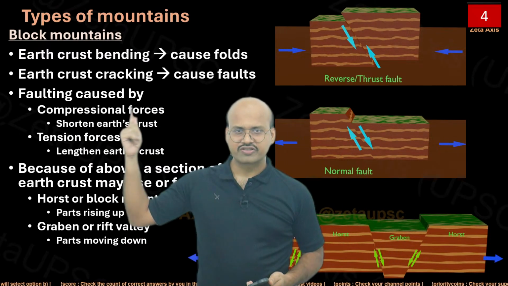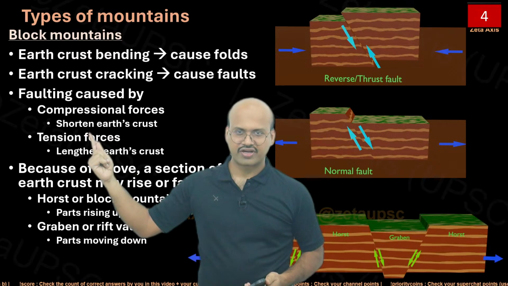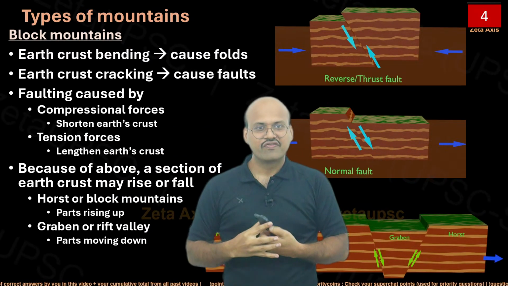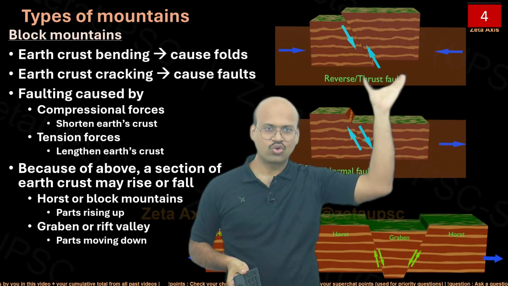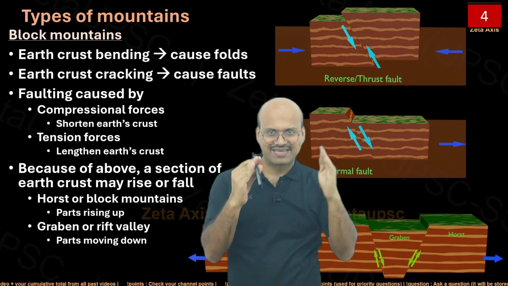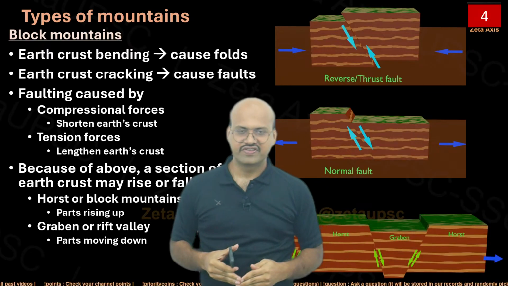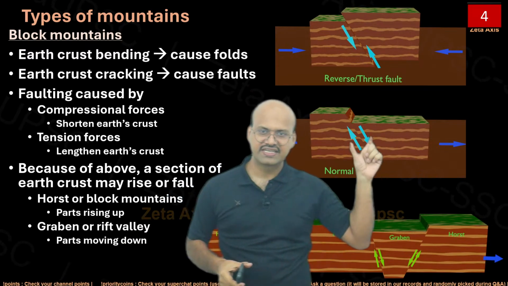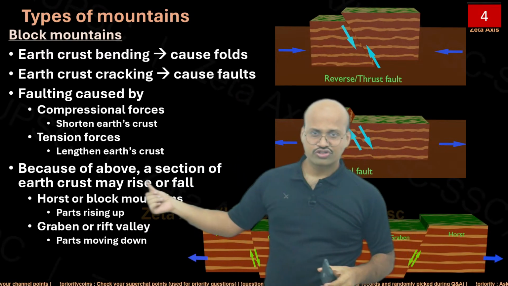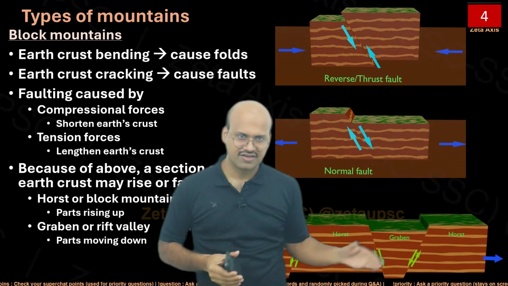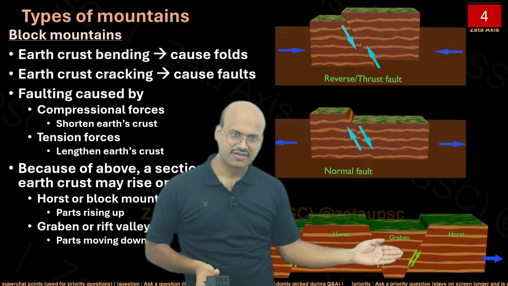The faulting caused by compressional forces shortens the earth crust. So we can see that because of the compressional forces, this is moving up and the total length of the earth crust is decreased, while when the tensional forces stretch the region, we will see that the length of the earth crust increases. Because of the above, a section of earth crust may rise or fall. So we can see here that a part of our earth can rise or fall.